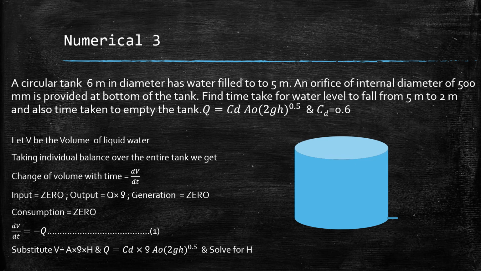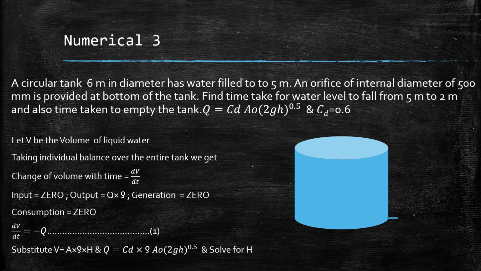So let V be the volume of water, right? Taking an overall balance over the entire tank, what we get, change in volume will be given by dV by dt, right? Also input term will be equal to 0, output will be q into rho.